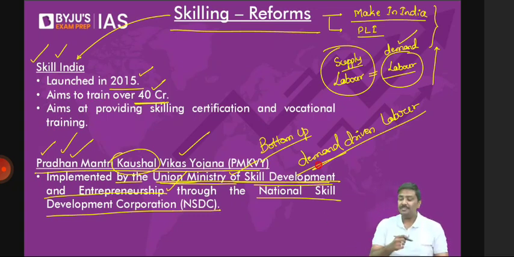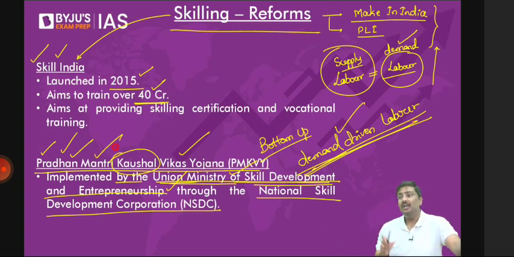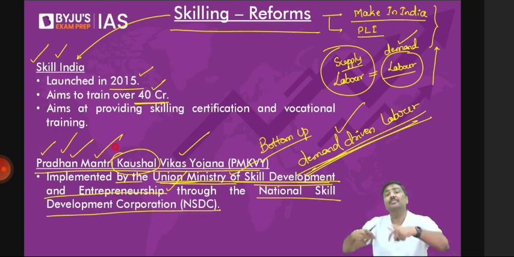That is basically the concept of demand-driven supply of labor. And that is always better. It's a bottom-up approach. How do you follow a bottom-up approach? Under Pradhan Mantri Kaushal Vikas Yojana, PMKVY, the government first will conduct a survey at a district level as to what kind of labor is actually needed. And once they conduct the survey, they will find out what kind of labor skills are required.